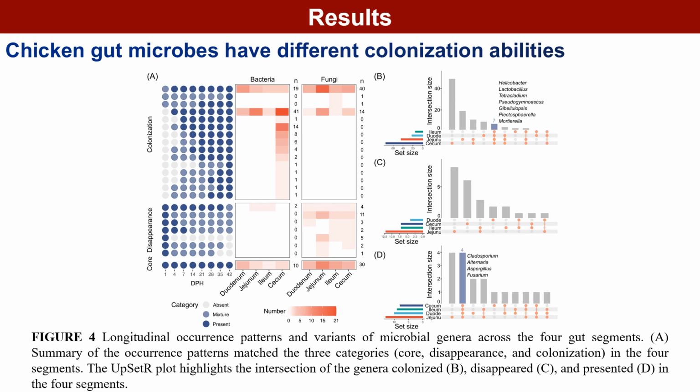We further assigned all the occurrence patterns that exhibited regular changes into 3 categories: colonization, disappearance, and core. There were 15 patterns in the colonization category. Some patterns containing 24 genera were assigned to the disappearance category. One pattern containing 18 genera belonged to the core category.